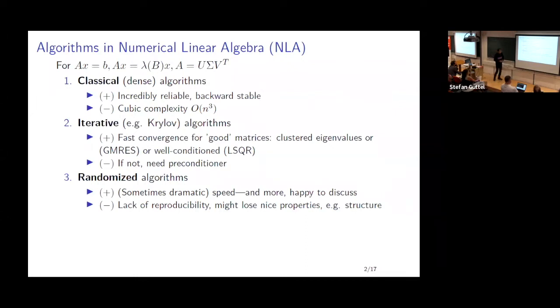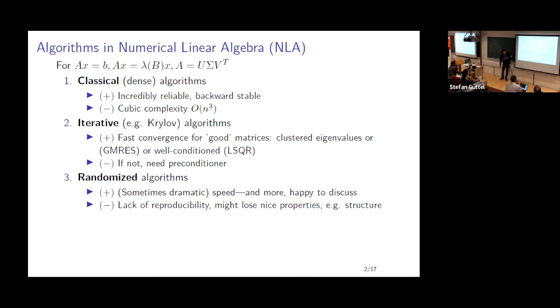So once again, I'm interested in randomized linear algebra. I'm not going to be able to talk too much about it because I'm trying to cover too much, probably. Theo, I think, mentioned these two, so it's a great start. Classical dense algorithms are amazing for matrices of size, say, 5,000. They're backward stable, incredibly reliable, impossible to break. There are iterative methods geared towards even larger matrices. They are great if the matrix has nice spectra or is well conditioned, then you can use something like LSQR. But generally, you would need some preconditioner to make it work.